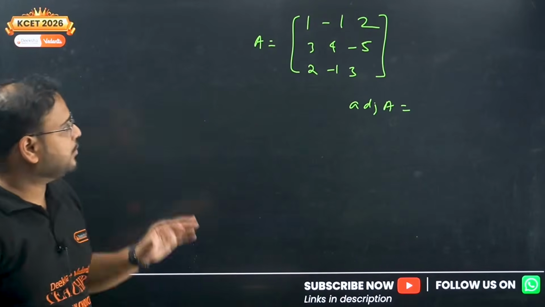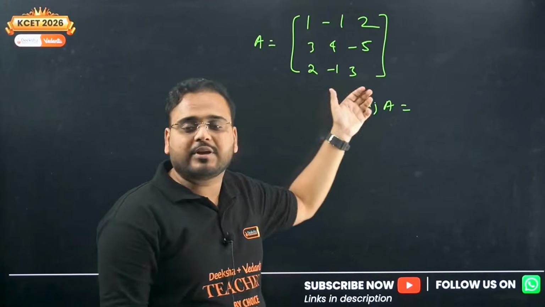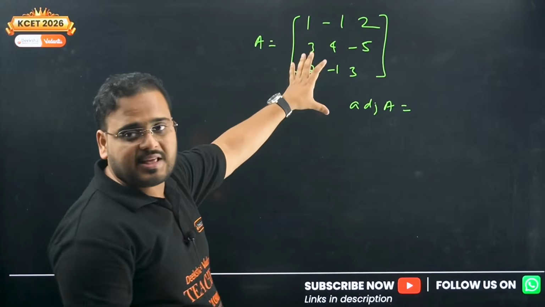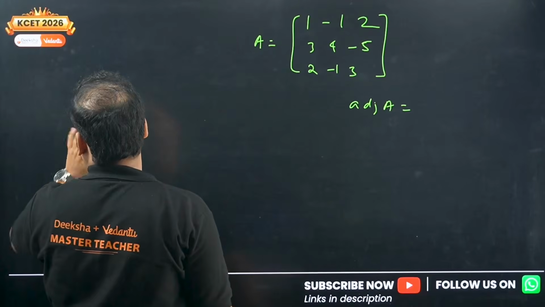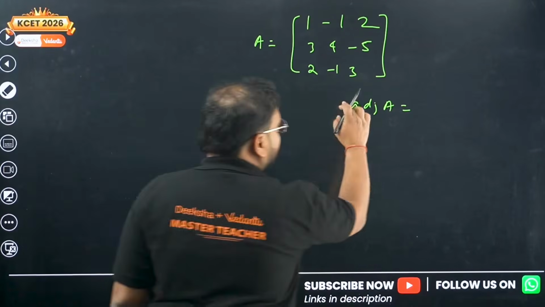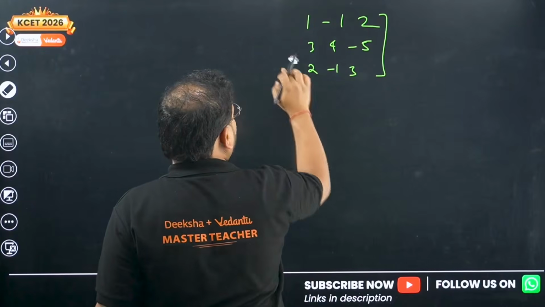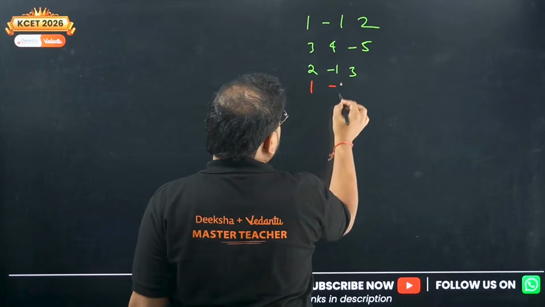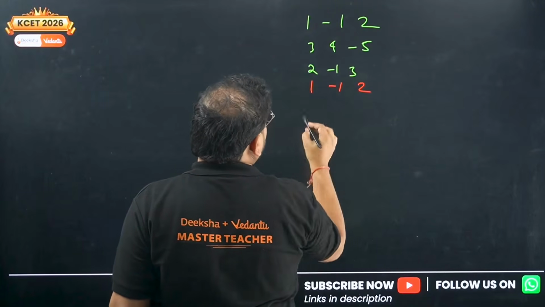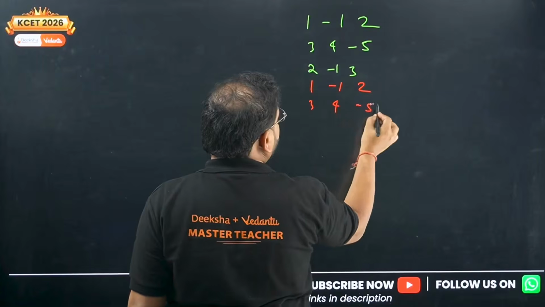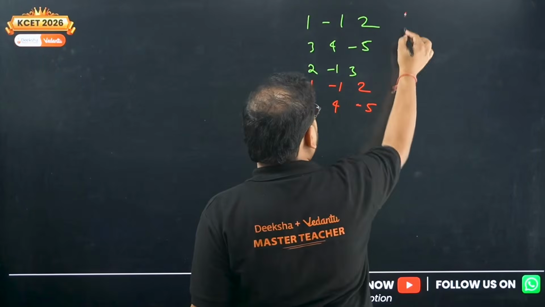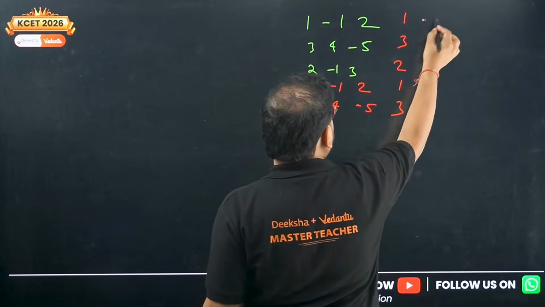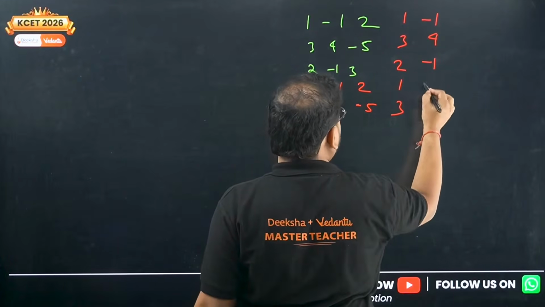Correct? Now for this, of course, you can find it for each and every term, but it'll take too much time. So simply do one thing. Take this matrix and repeat the first 2 rows. Remove the adjoint from here, remove this A from here, and repeat the first 2 rows. So basically here, 1, minus 1, 2, and we have 3, 4 and minus 5, first 2 rows. Then the first 2 columns: 1, 3, 2, 1, 3, first column, then minus 1, 4, minus 1, minus 1, 4.